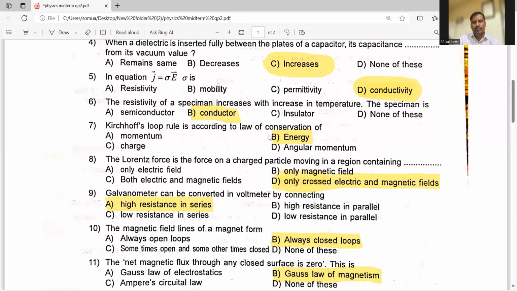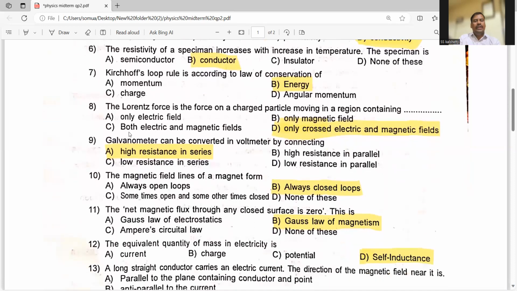But in case of loop rule, energy will be conserved. So option B is the right answer. Eighth question. A Lorentz force is the force on a charged particle moving in a region containing what? Only electric field, only magnetic field, or both electric and magnetic field.